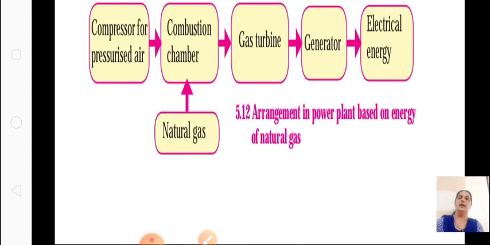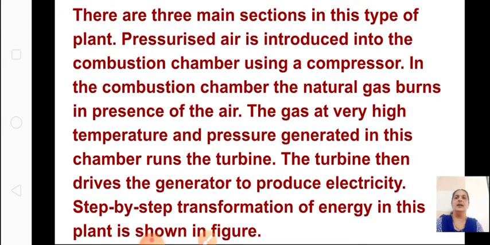Understood? Okay. Now you can see here there are three main sections in this type of power plant. The pressurized air is introduced into the combustion chamber.